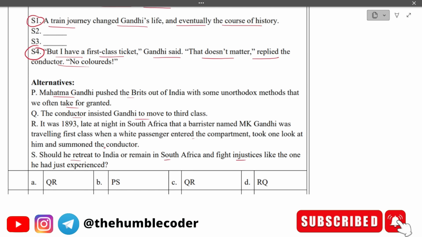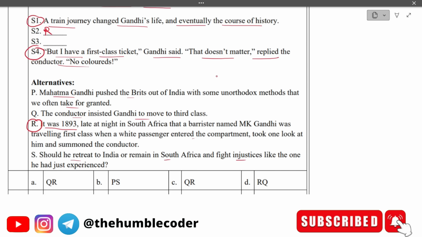So guys, for the first blank, the correct one that will come will be R. Why so? Let's read this. Option R is basically setting the scene, because when you read the first statement, it says a train journey changed Gandhi's life and eventually the course of history. This is setting up the scene of the paragraph. So option R is the correct choice for sentence 2, because it sets the scene by providing essential background details like time, place and Gandhi's status. All these things are mentioned there.